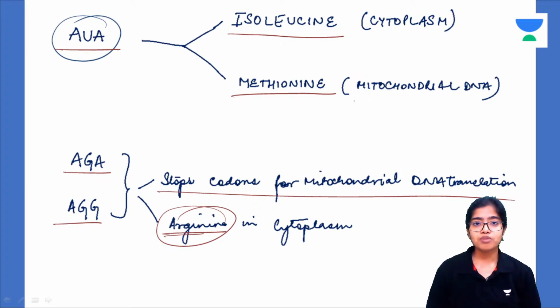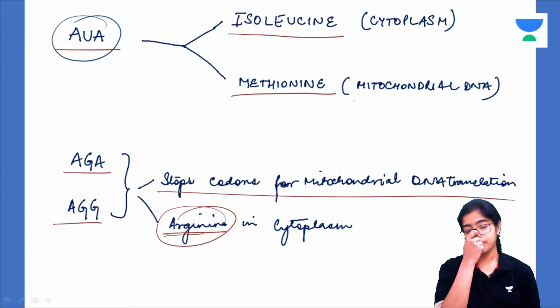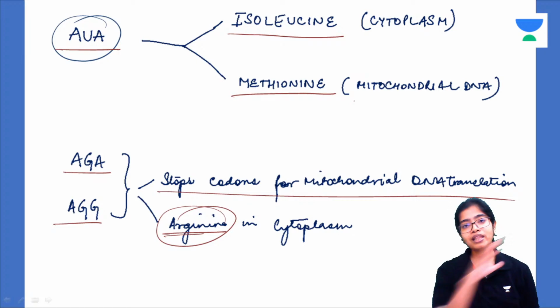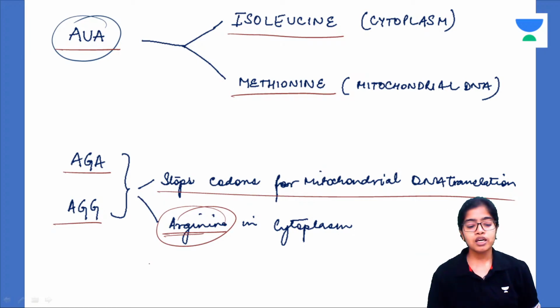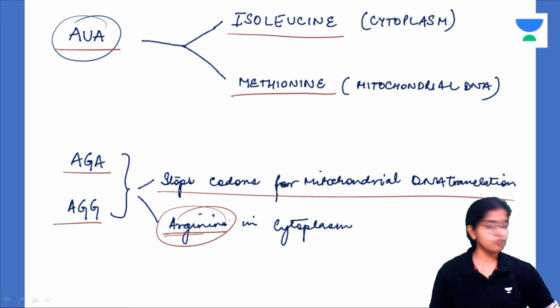Stop codons in cytoplasm are UAA, UGA, UAG. Understood this? This is the exception to universality. In all humans, AGA, AGG is going to be arginine in the cytoplasm. But in the mitochondria, in all humans, it will be a stop codon. This is an exception to universality.